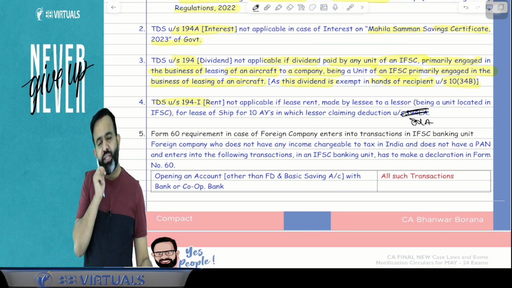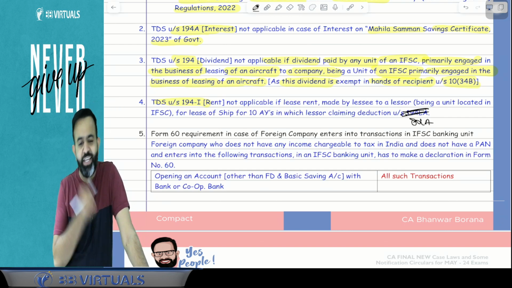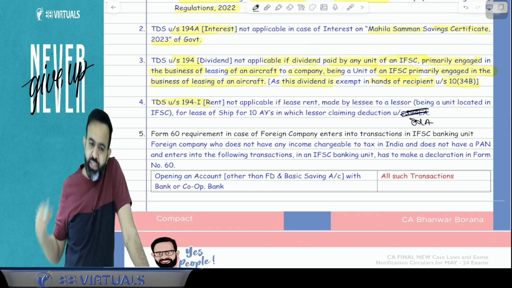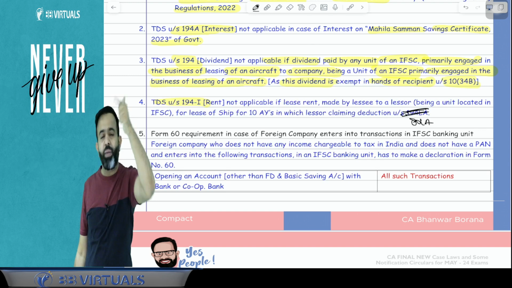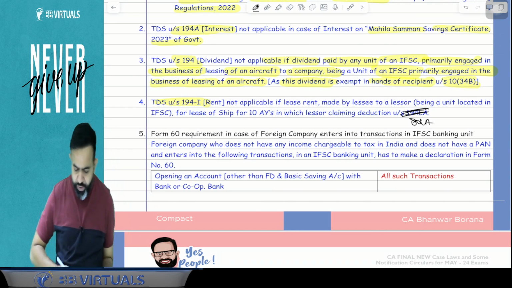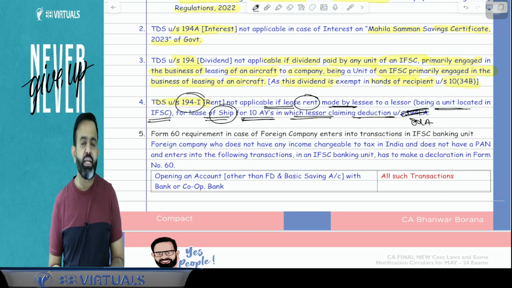Now aircraft was covered there, but ship is not covered. So for the ship, they have again issued one notification, and they are saying that, for example, if any person located in IFSC lets out a ship and this person is claiming the deduction under section 80LA for the 10 years, the person who pays the rent is not required to deduct the TDS under section 194I. So 194I is not applicable if lease rent is made by the lessee to the lessor, and that lessor is a unit located in IFSC, for the lease of a ship for the 10 assessment years in which the lessor is claiming the deduction under section 80LA.